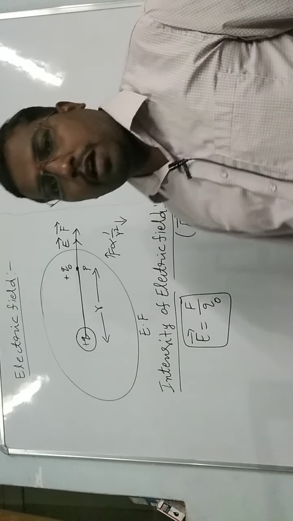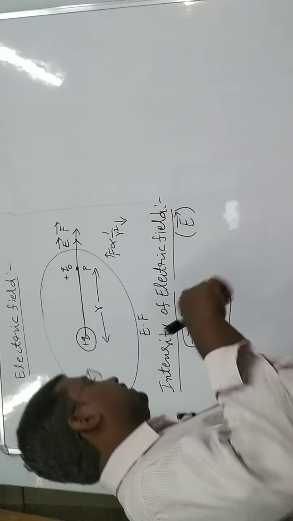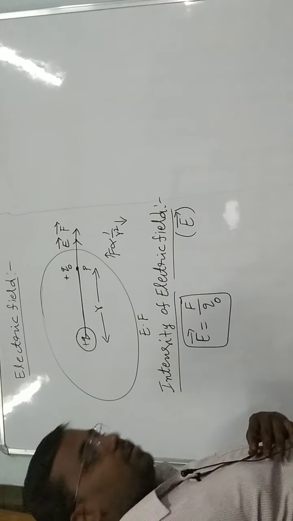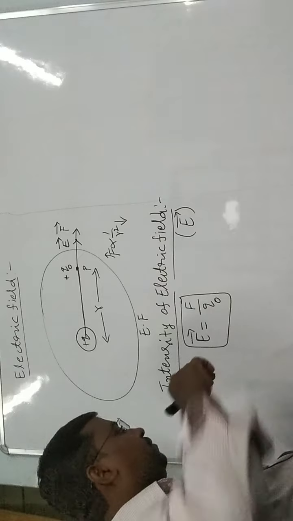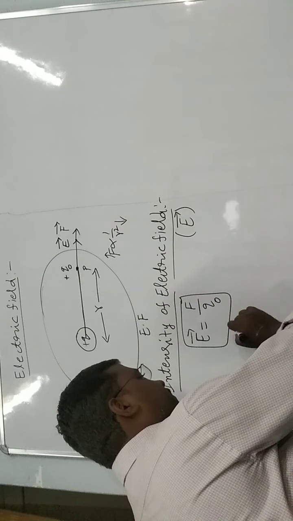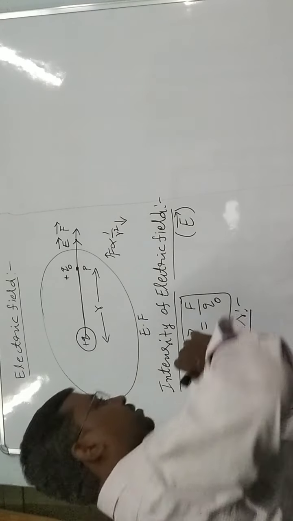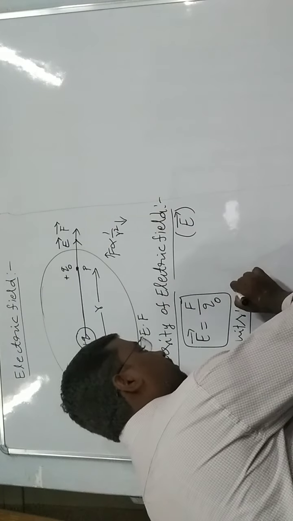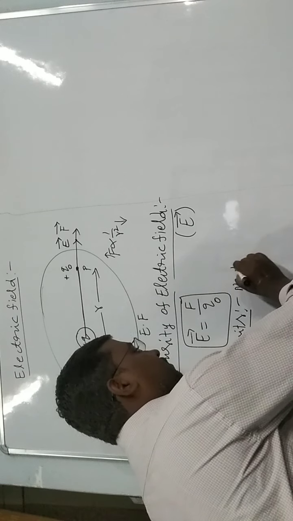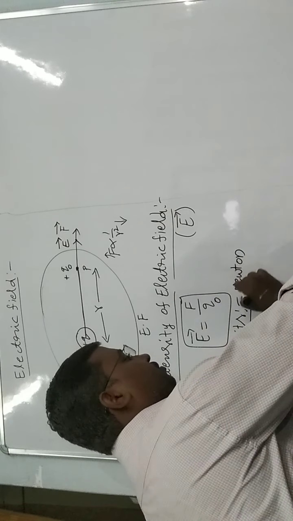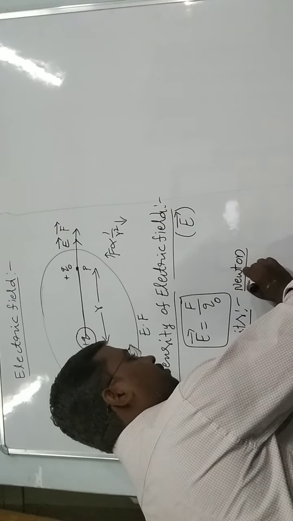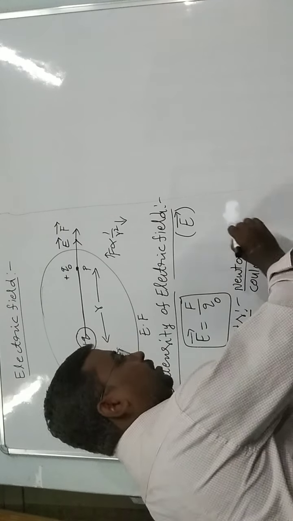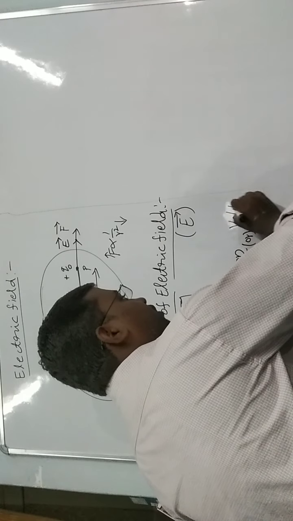Okay, and what are the units of intensity of electric field? The units are force in Newton, charge in Coulomb, so Newton per Coulomb, or another unit, volt per meter.